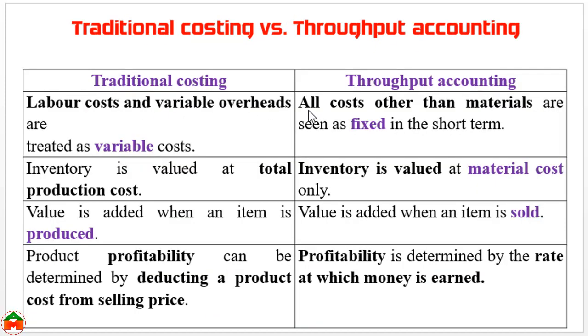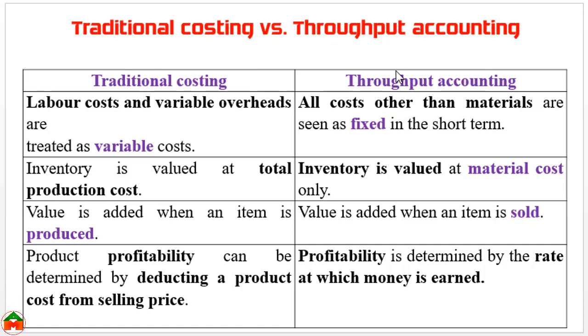We can see there is a difference between traditional costing and throughput accounting. In traditional costing, the labor cost as well as the variable overhead cost are considered variable costs, and in throughput accounting only the material cost is considered variable and all other factory costs are considered fixed. In traditional costing, inventory is valued at total production cost.